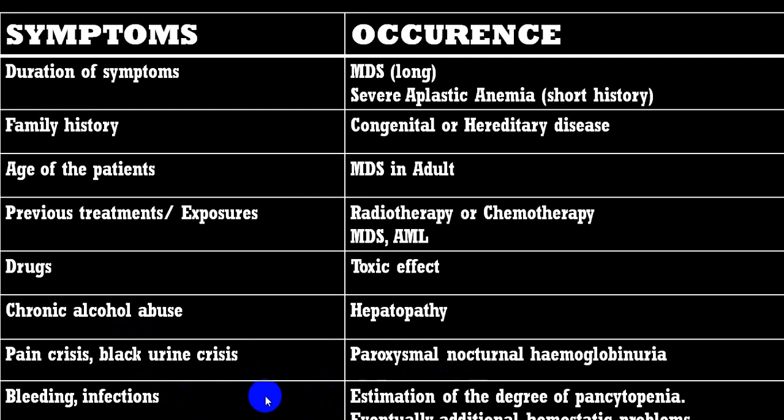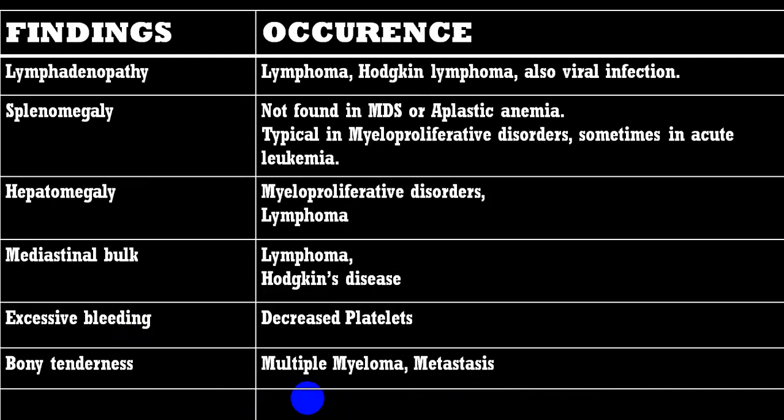Bleeding and infections will give you an idea regarding the severity of platelet count and WBC counts. Lymphadenopathy will go more in favor of lymphomas, Hodgkin's lymphoma, viral infections. Huge splenomegaly will be more in favor of hypersplenism. Hepatomegaly will be more in favor of myeloproliferative disorders, etc. You can go through all these different things.